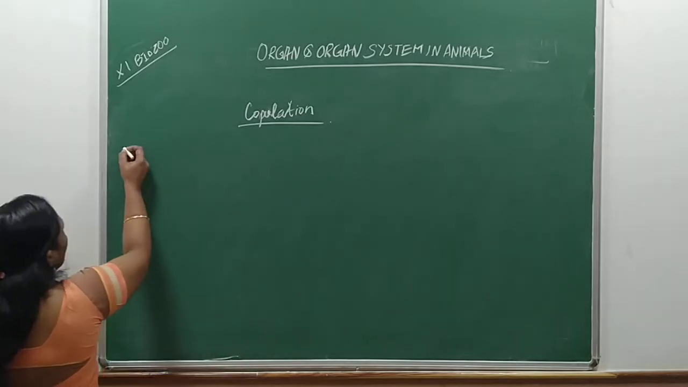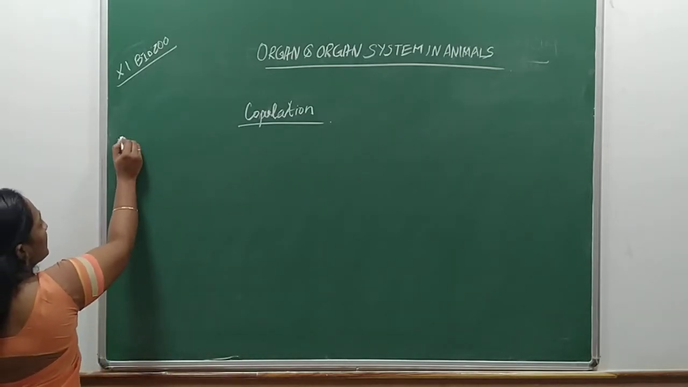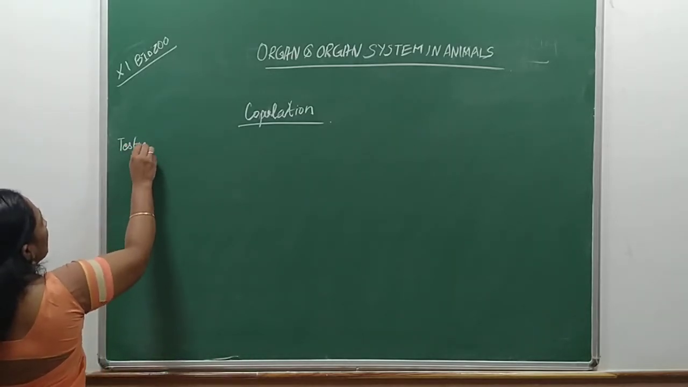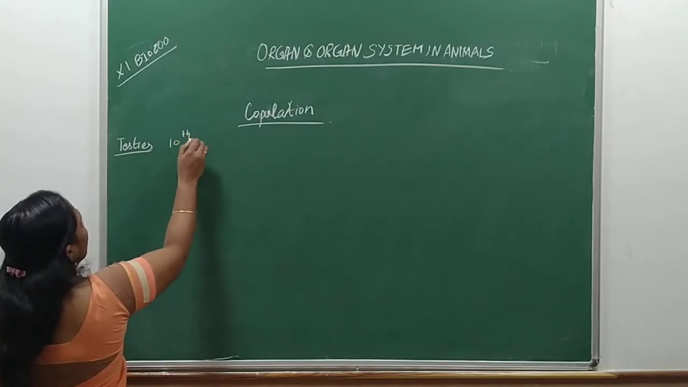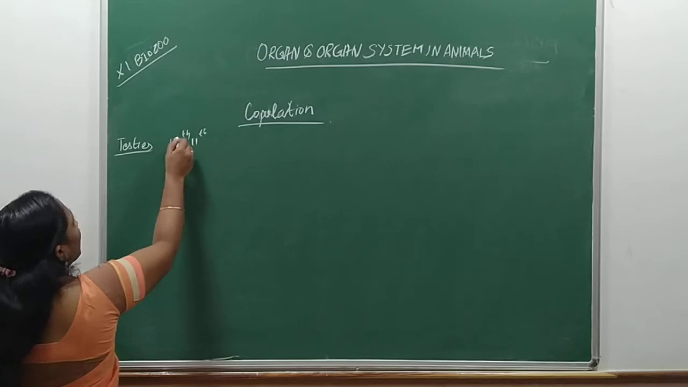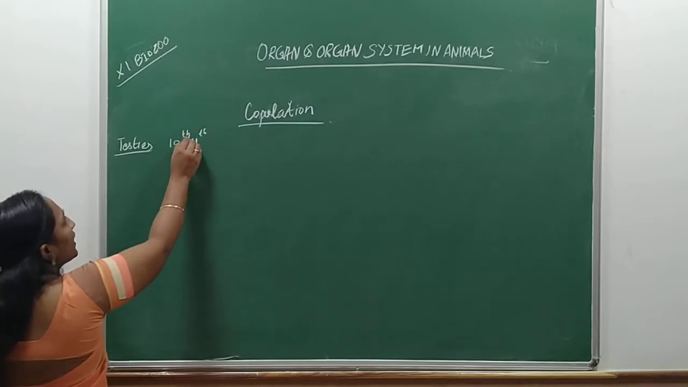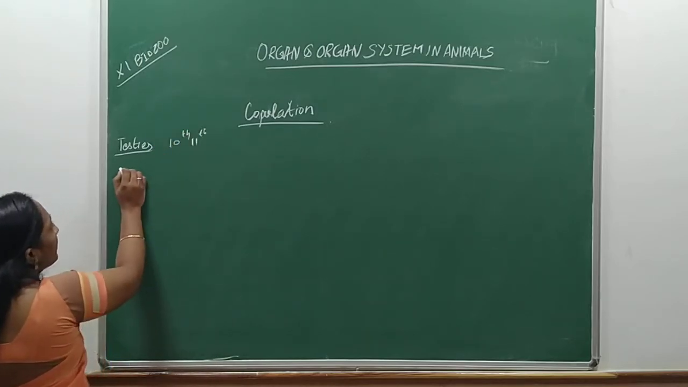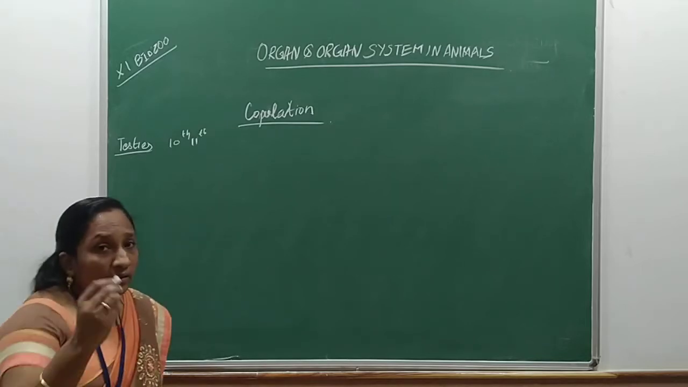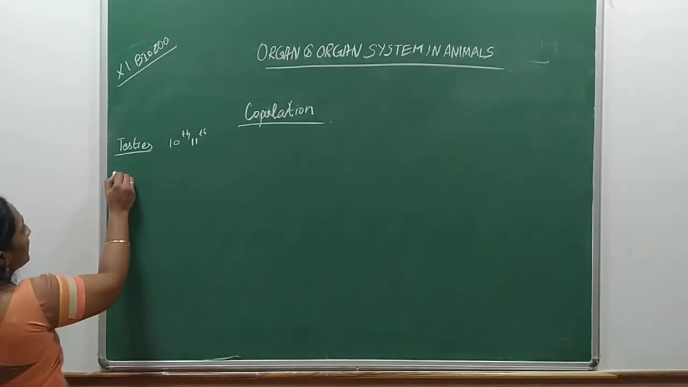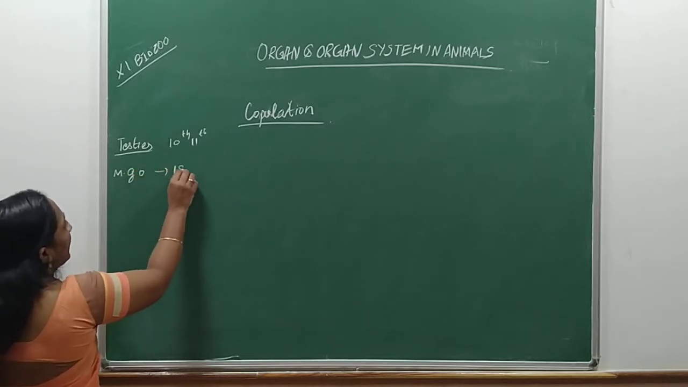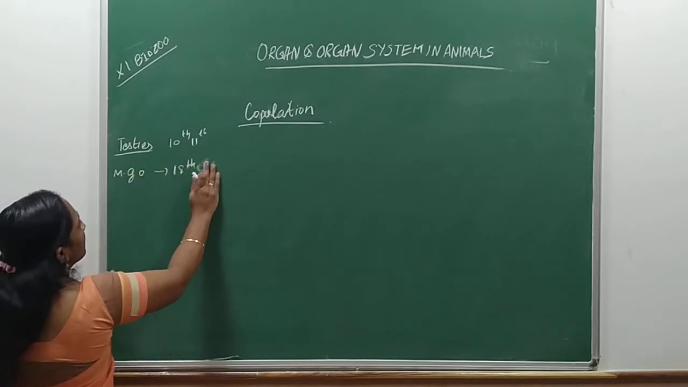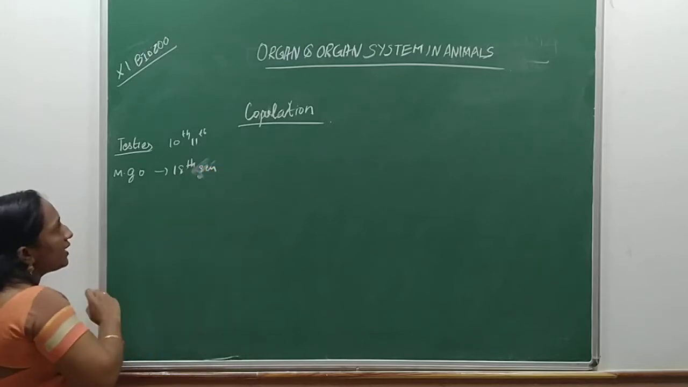So already we know where the male testes are located. Testes are located between the 10th and 11th segment. Isn't it? Between 9 and 10 one pair, and between 10 and 11 one pair. And where does the male genital open? Male genital opening is on the 18th segment. Do you remember it, children?